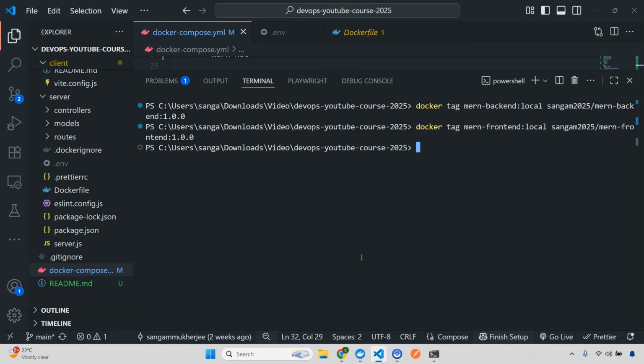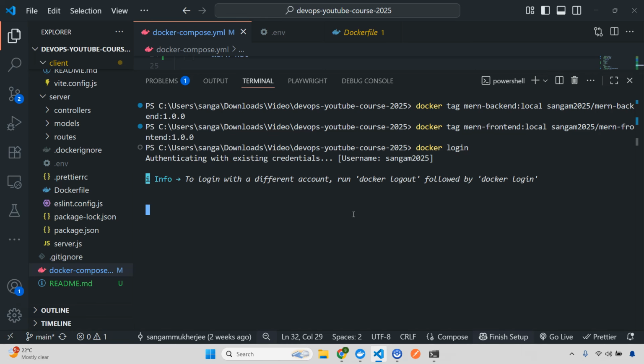Now if you're doing it for the first time, you need to do docker login, and then it will ask for credentials. You can also do two-factor authentication. I need to check this part, maybe I'll add it in the notes. I'm not exactly sure, but what you usually need to do is just docker login. For now I am already logged in from a long time back, so I'm not able to recollect. If you do this, you can see it's using existing credentials. You need to do docker logout, so it's already logged in. Once you log in, we are going to push these images that we have just created, with the tag, to our repository.